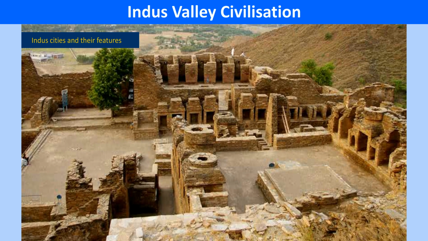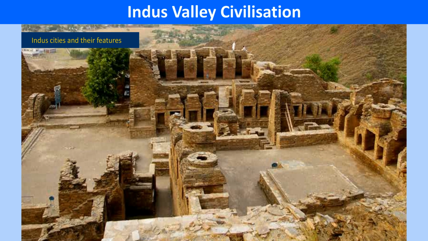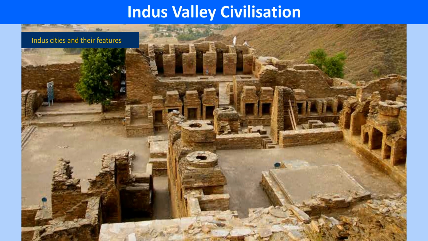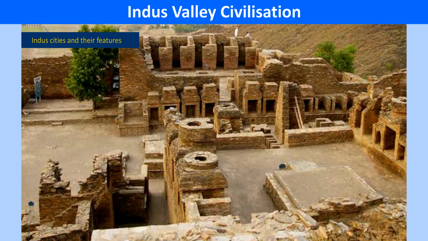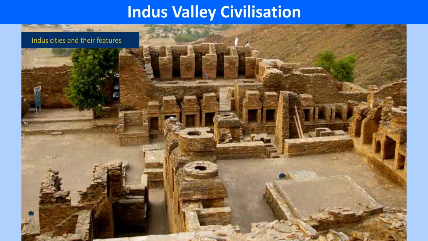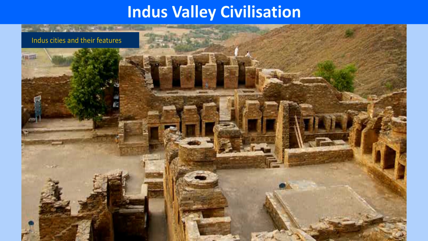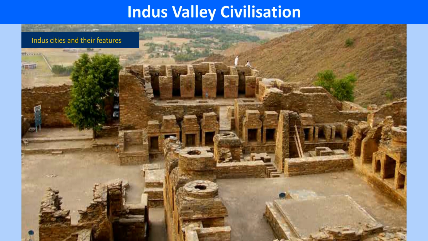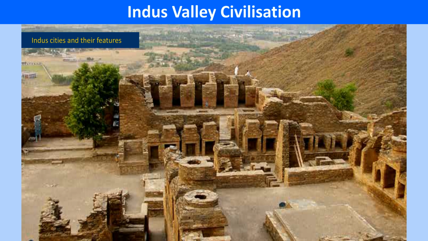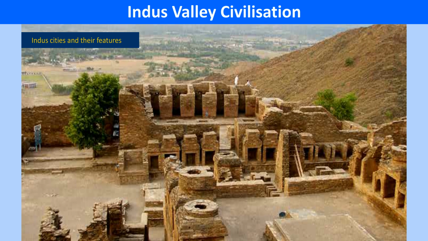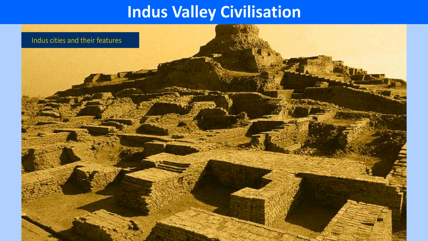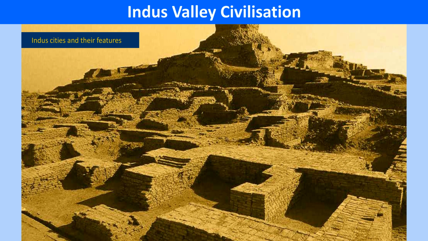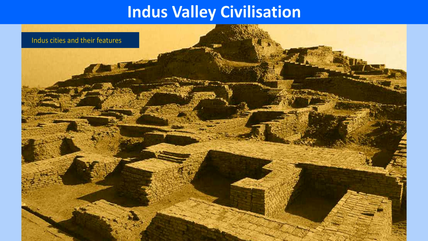Town planning. Town planning is one of the unique features of the Indus Valley civilization. Most of the cities seem to be divided into two parts: the citadel, which was located on the raised ground, and the lower town located at a lower height. Often walls of baked brick were built around each part. These walls probably protected them from floods. To make the walls strong, the bricks were laid in an interlocking pattern.